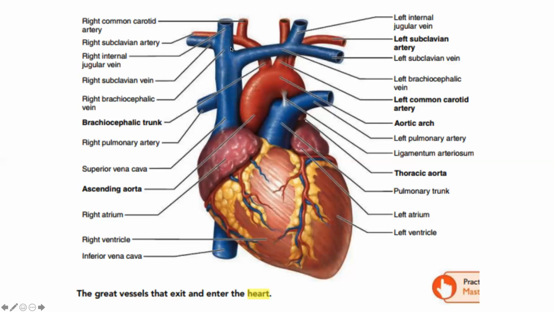brachiocephalic vein. This is the right brachiocephalic vein, which is formed by the internal jugular vein and subclavian vein. The right and left brachiocephalic veins will join together to form the superior vena cava.